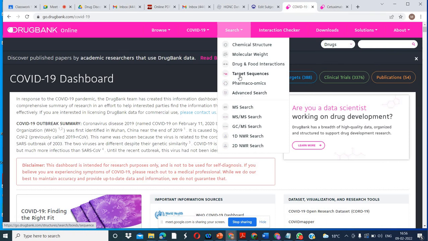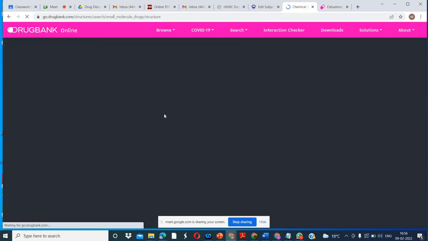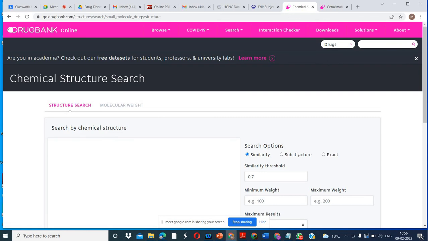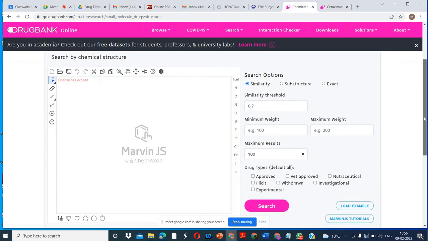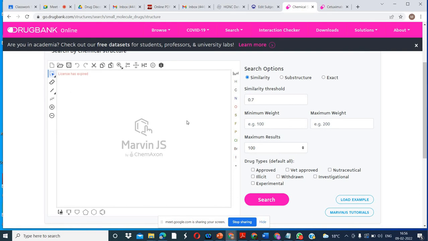Chemical structures, yes, we need the chemical structure. MarvinSketch is available. This is the tool that you can use to draw the structure. You can draw your new molecule here and design anything here.